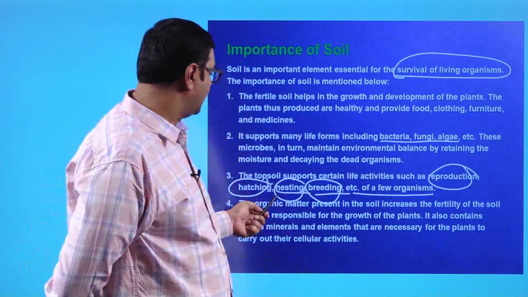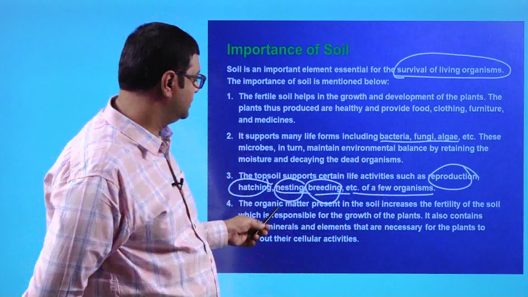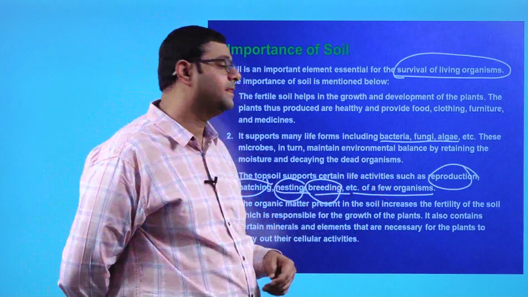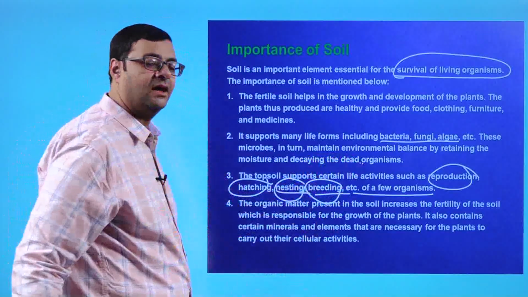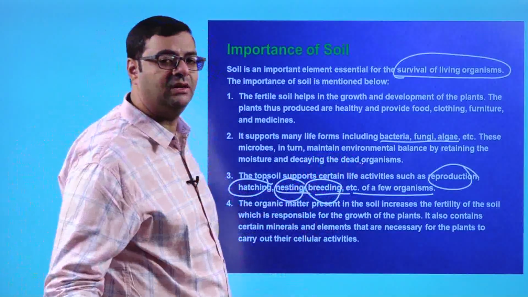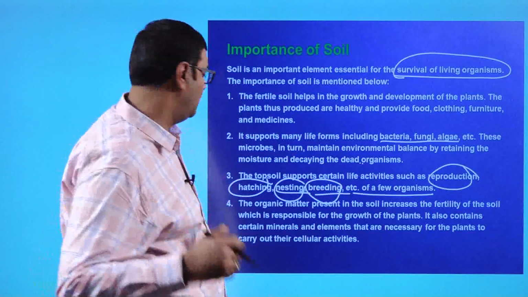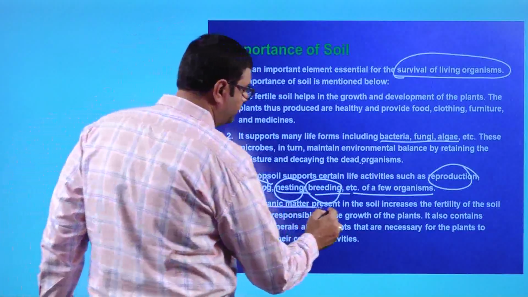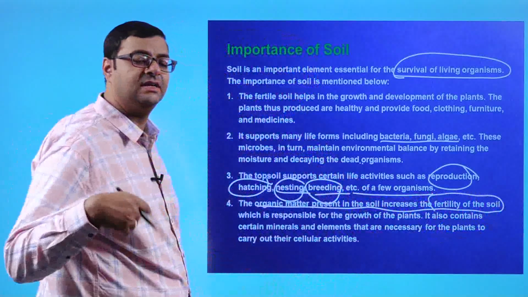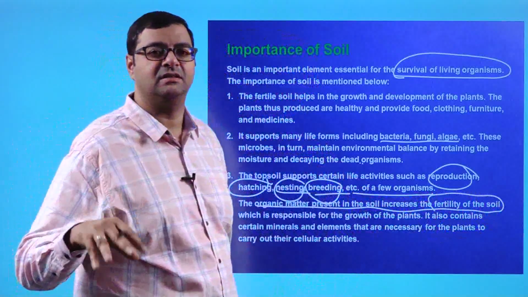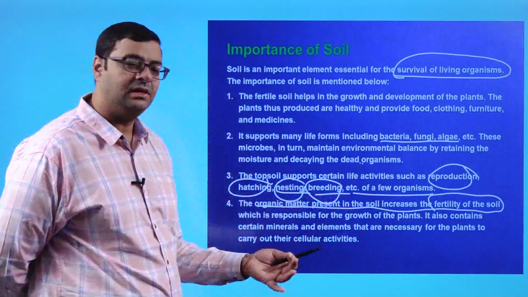Then the organic matter present in the soil increases the fertility of the soil, which is responsible for the growth of the plant. Whatever decayed organisms are getting into the soil are used up by the organisms in the soil. This organic matter present in the soil increases the fertility of the soil, because as the nutrients increase, the fertility of the soil increases and the growth of the plant is better, which is responsible for the growth of the plants.